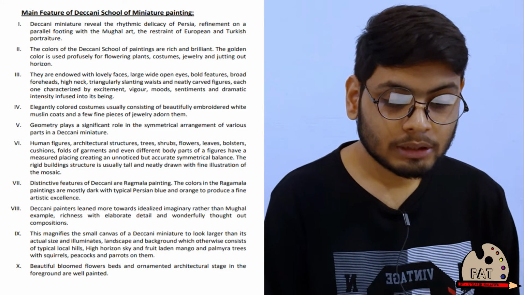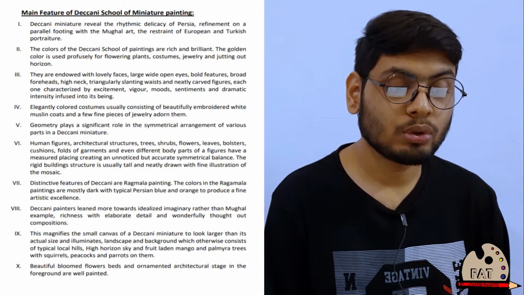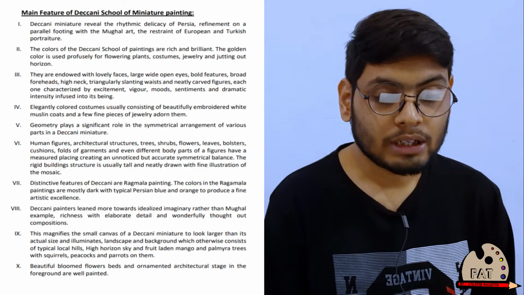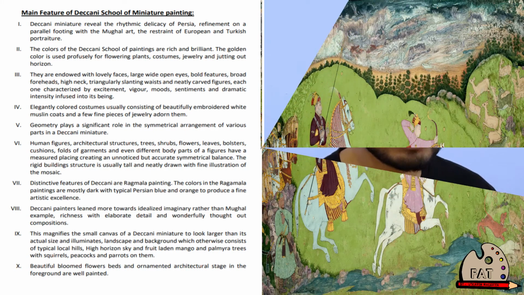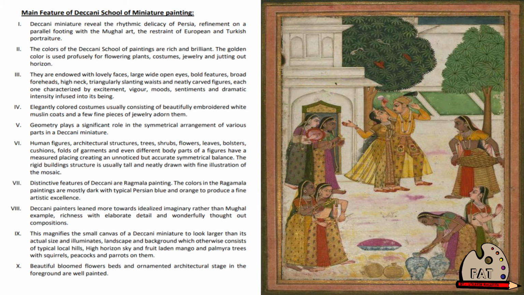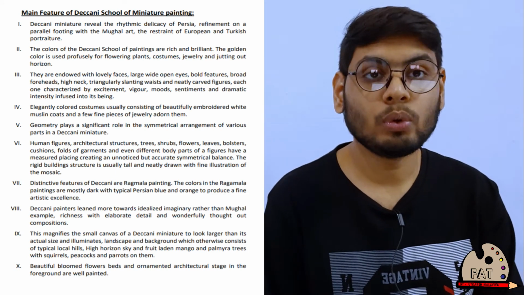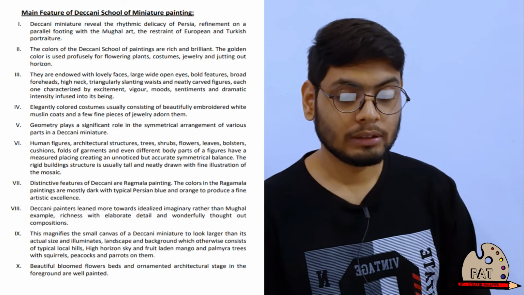Ninth, this magnifies the small canvas of a Deccani miniature to look larger than its actual size and illuminates landscape and backgrounds otherwise consisting of typical local hills, high horizon sky and fruit laden mango and palm trees with squirrels, peacocks and parrots on them. You are shown with the example. This is also a salient feature of Deccani art. You have to note it down. You can take a screenshot of the screen.